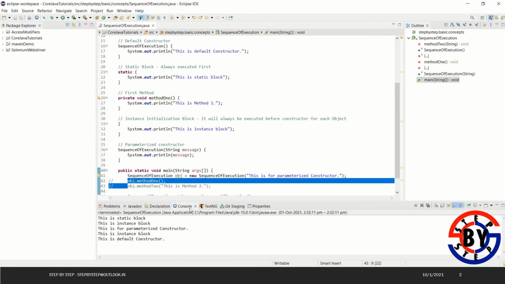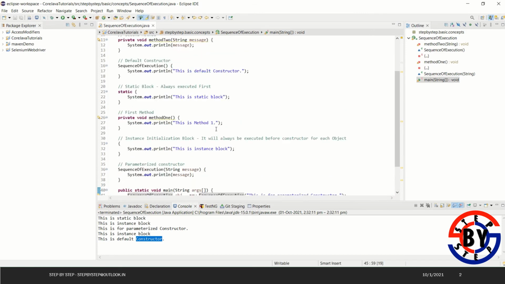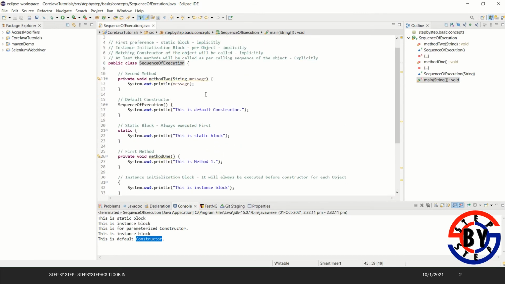Okay, so it will just print the static block, instance block, then parameterized constructor, then again static block for second object, and the default constructor which is matching for second object. So that's how the sequence is, and it could be asked in a question giving this kind of methods, and they will ask what will be the output printed with some options.